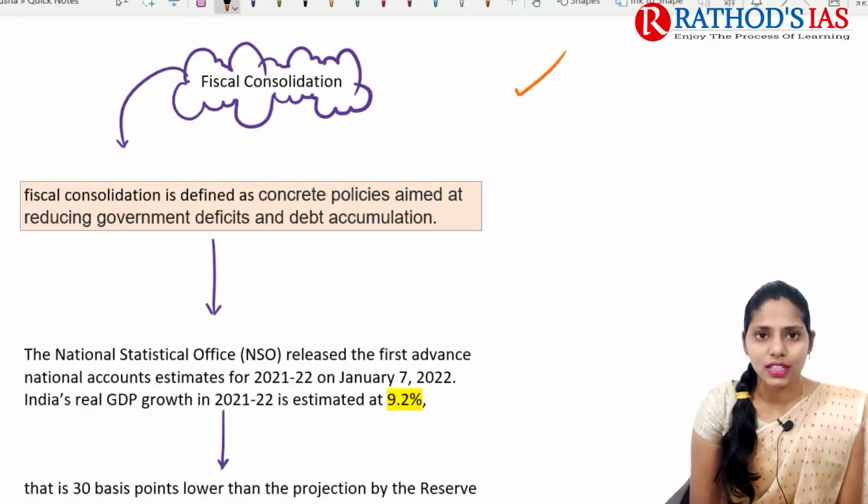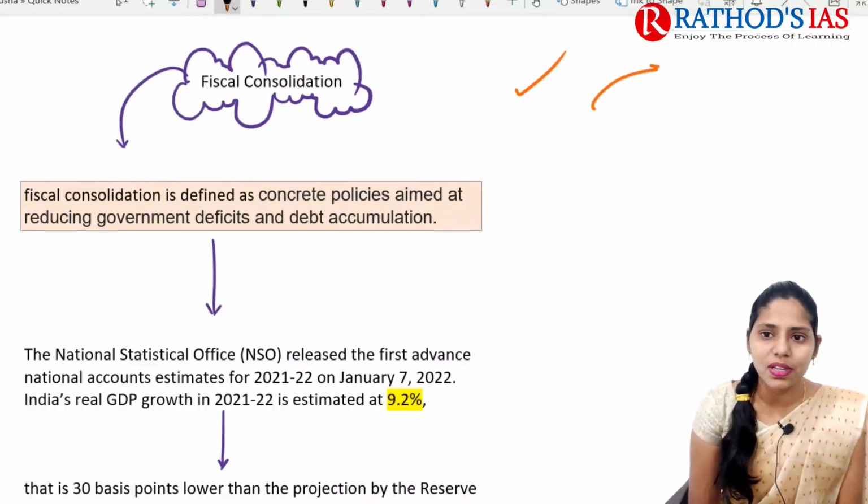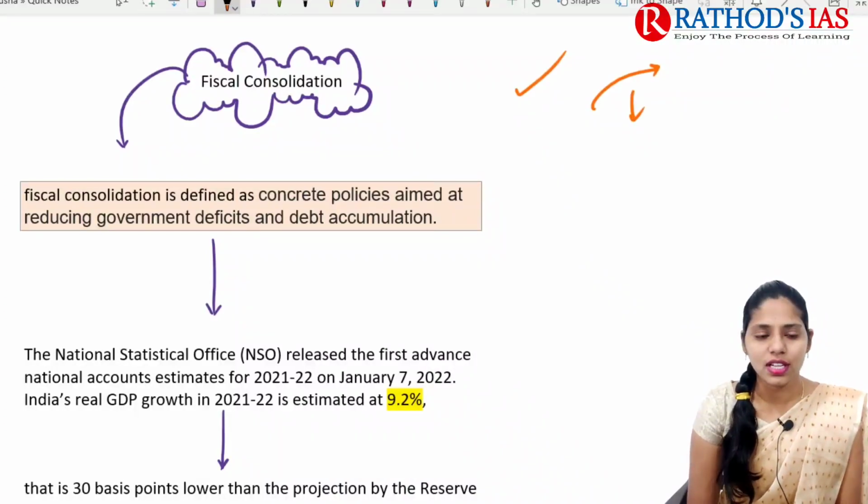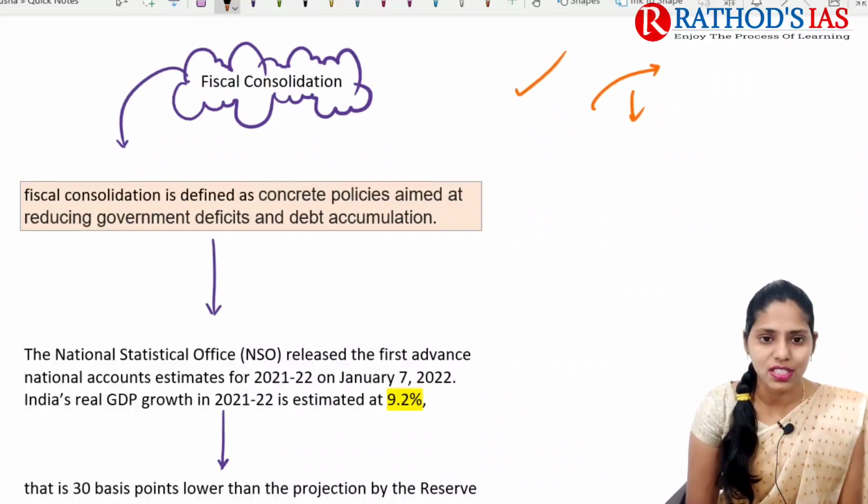Fiscal consolidation is nothing but, whenever the government goes outside to get some money, through borrowing or lending, that will lead to a deficit. The government will be having a deficit.